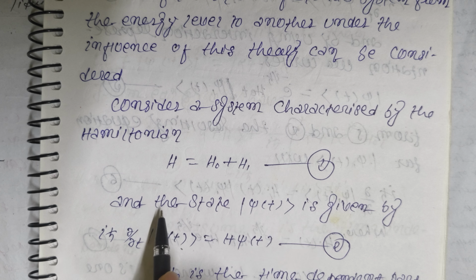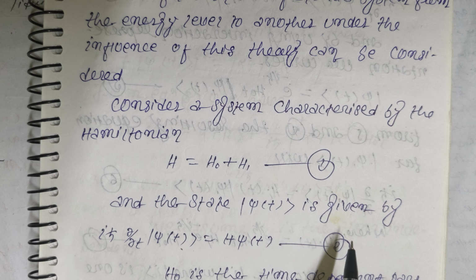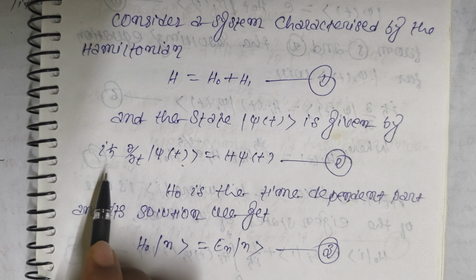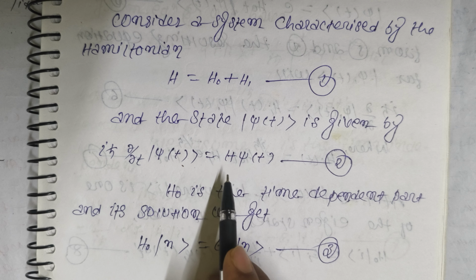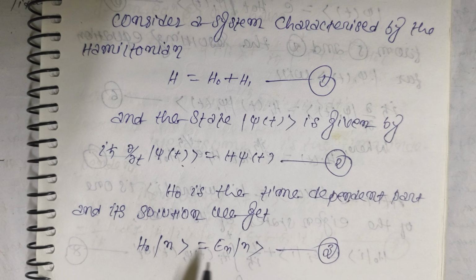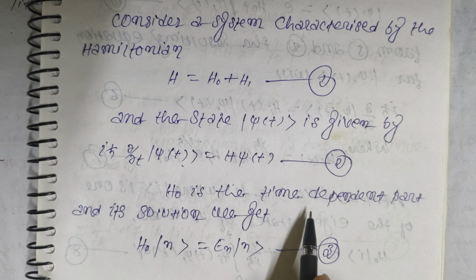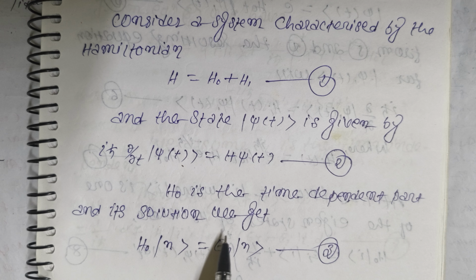This is equation 1, friends, and the state phi t is given by iħ ∂/∂t phi t is equal to H phi t. This is equation 2, friends. Now H naught is the time independent part, and its solution we get H naught n is equal to En n. This is equation 3, friends.